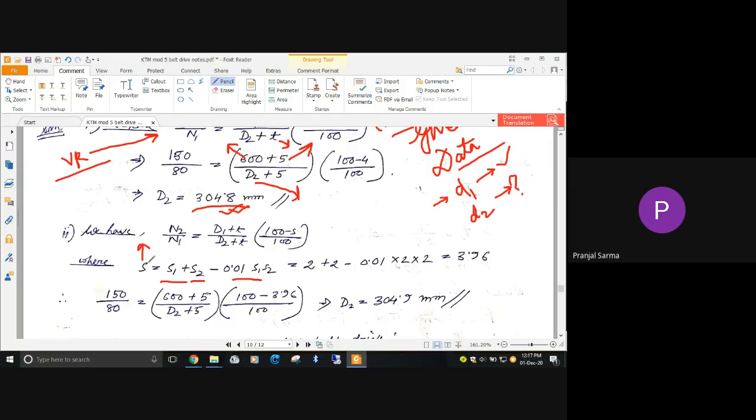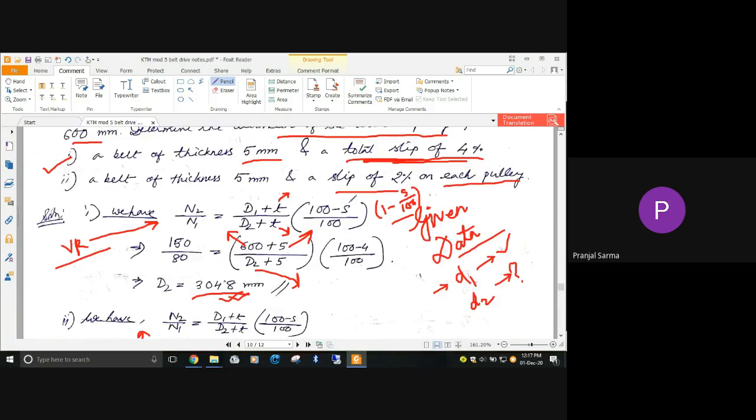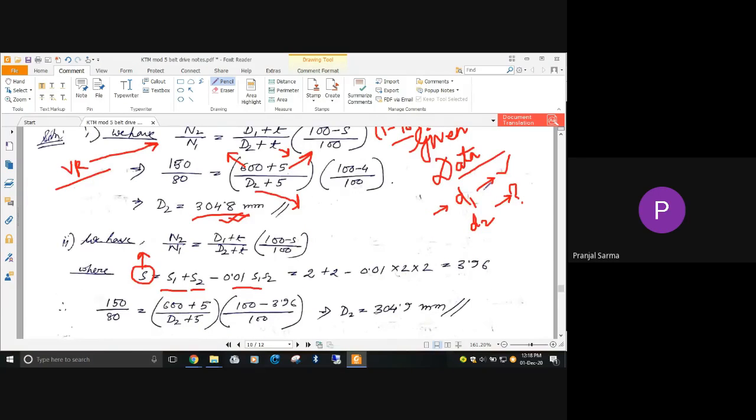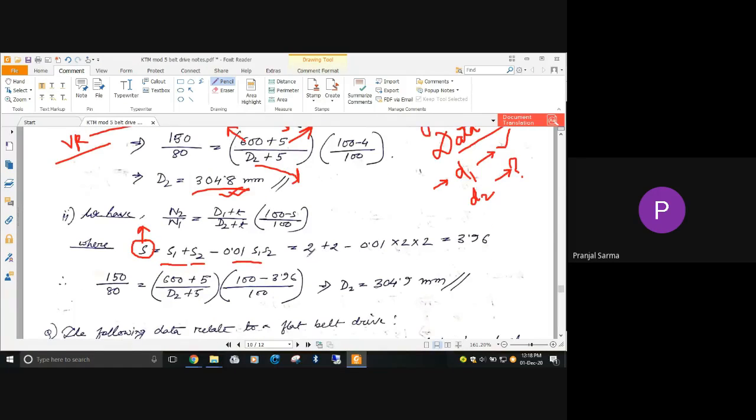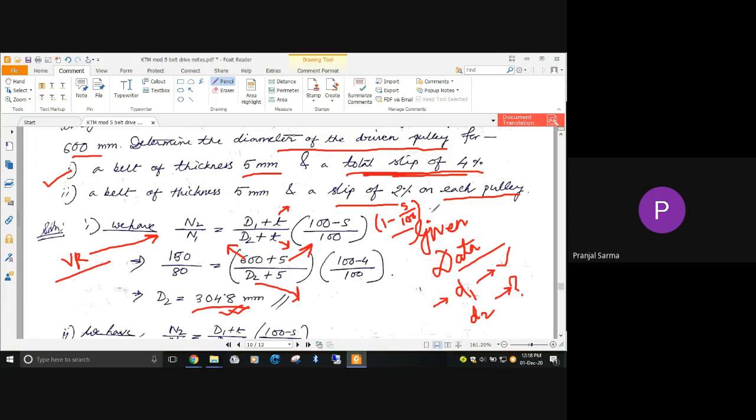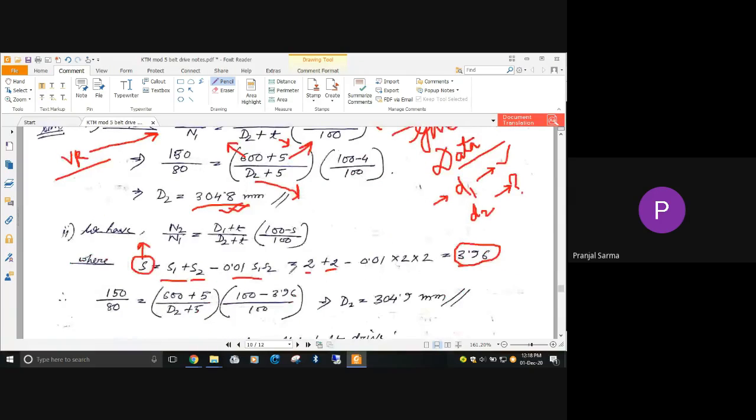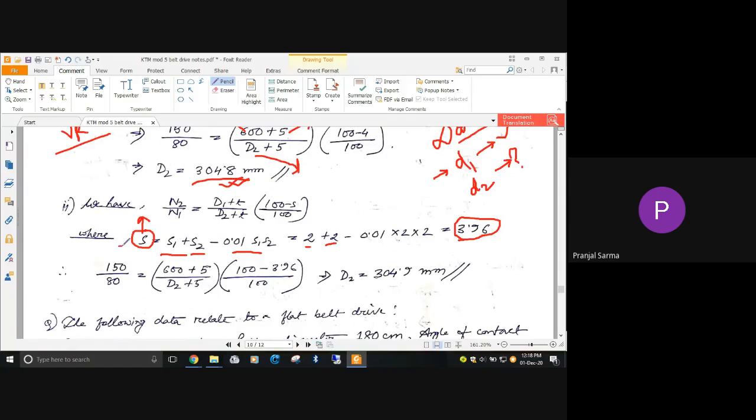Now here, previously the total slip was given directly as 4%. Now it is given as 2% slip on each pulley. That is, S1 is 2% and S2 is also 2%. So we directly use these values of S1 and S2, and the total resultant slip is 3.94%. That means it's not just the addition of 2 plus 2 equal to 4%, but it changes like this. Once S is known, the rest is similar, just like the previous case.